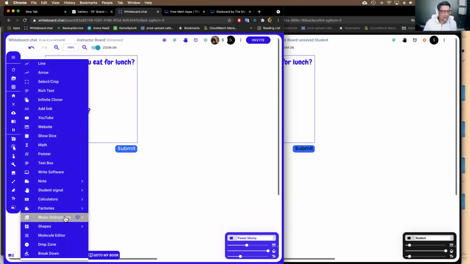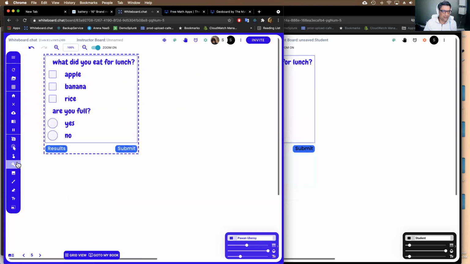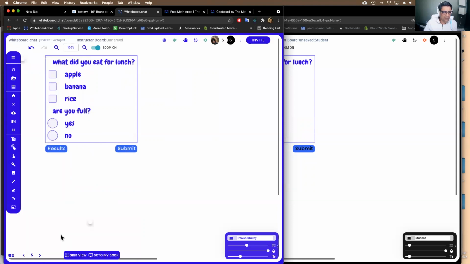So, and then we have music instruments built in. There's a piano, there's a little xylophone built in, right? You can use that to practice music or just take a break if you want to. There are shapes built in. You can do circles, rectangles. There's a compass built in. You can draw polygons. There's a molecule editor built in, right?